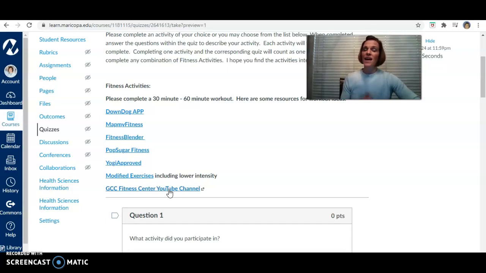Workouts just need to be at least 30 minutes in length to get credit for them. Okay, you are allowed to upload 2 workouts a day or complete 2 physical activity quizzes a day at maximum. And in total you're allowed to complete 6 workouts a week. Okay, so 6 physical activity quizzes a week plus your 1 required academic assignment. So you're able to get up to 7 hours per week of credit towards your grade in this course.